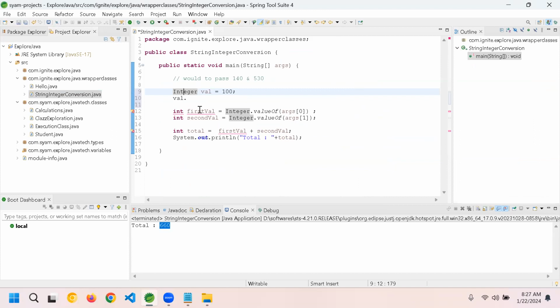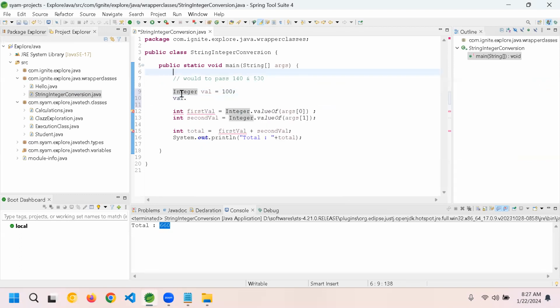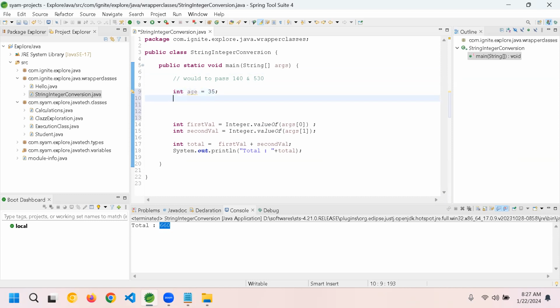Yes. So Integer value, after that you see here, whether you want to convert into a byte. Let's say you have a value, Integer value equal to, let's say, 100. 100 can fit into a byte, right? I'll give it as an age, for example, 35. This can fit into a byte. Now let's say byte person age equal to age.